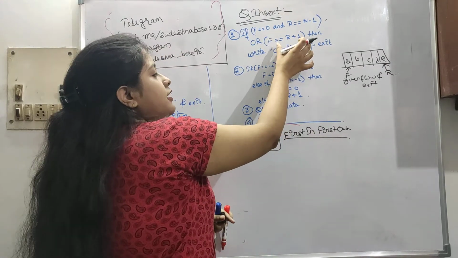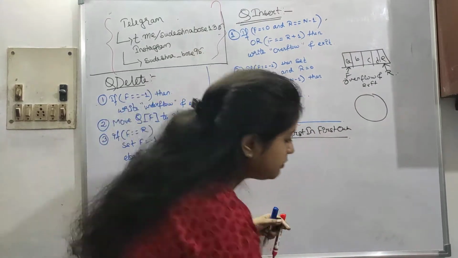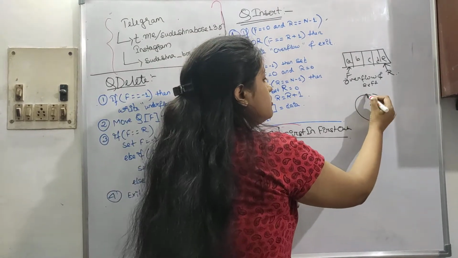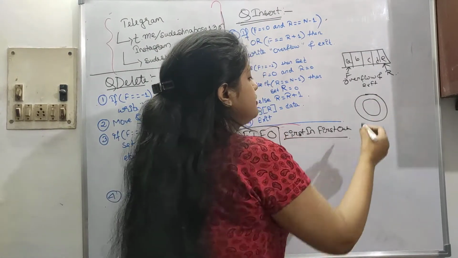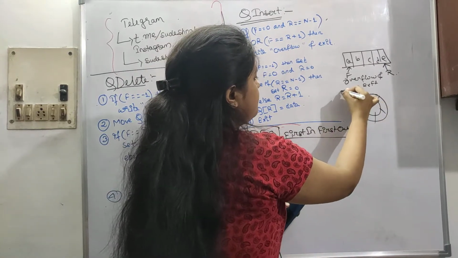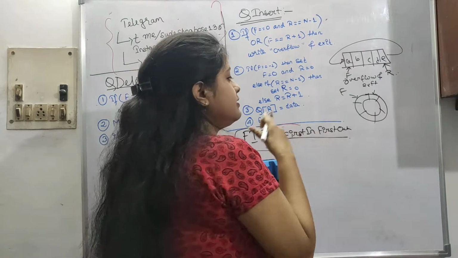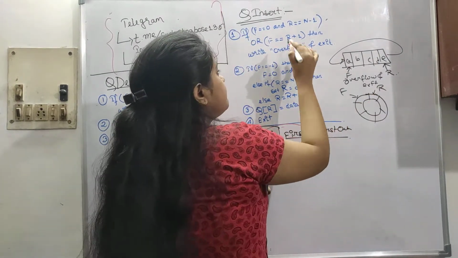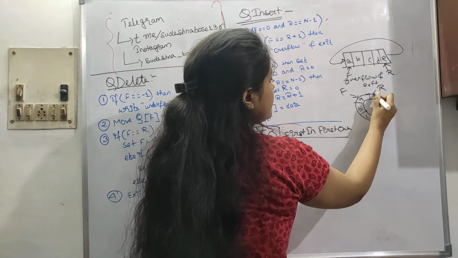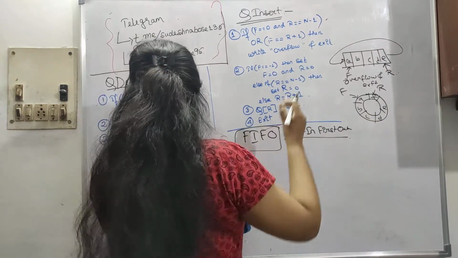Now if f is equal to r plus 1. In one of my previous videos I told you that a queue can be represented as circular also. So if our queue is circular, and let's say here it is f, and this will go on, like a circular linked list. So if f equals r plus 1, let's say a b c d e f, then it is also full. So we write overflow and exit from the program.